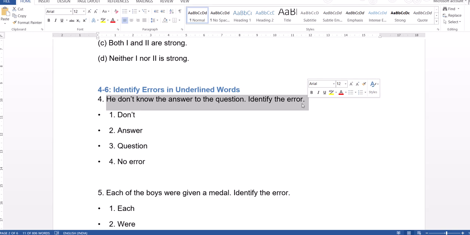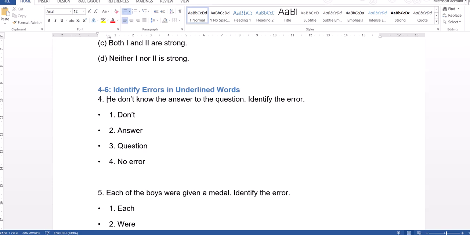You remember the rules of subject verb agreement. If subject is singular, verb should be singular. If subject is plural, verb should be plural. Similarly, check whether there is any error in tenses or preposition or adjective or parallelism or redundancy. There are different types of errors. So always check first whether subject and verb are agreed or not.